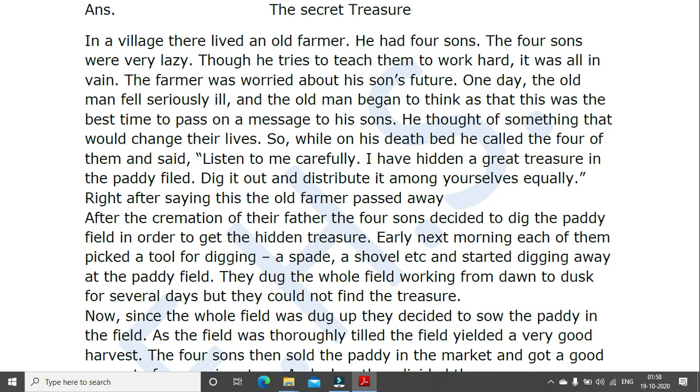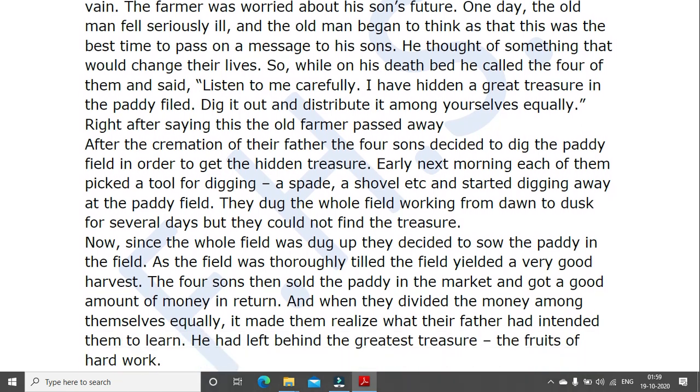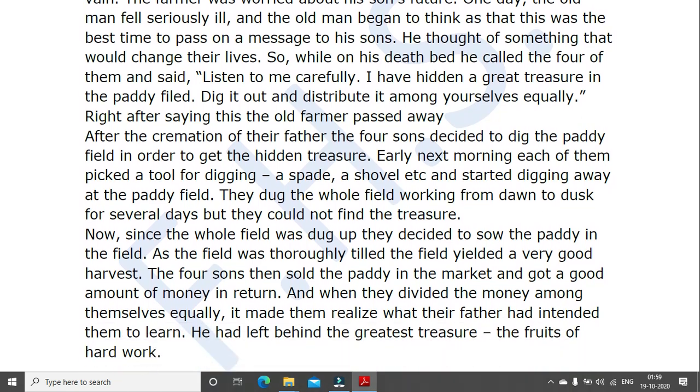After the cremation of their father, the 4 sons decided to dig the paddy field in order to get the hidden treasure. Early next morning, each of them picked a tool for digging, a spade, a shovel, etc., and started digging away at the paddy field. They dug the whole field, working from dawn to dusk for several days, but they could not find the treasure. Now, since the whole field was dug up, they decided to sow the paddy in the field, and the field was thoroughly tilled. The field yielded a very good harvest. The 4 sons then sold the paddy in the market and got a good amount of money in return.